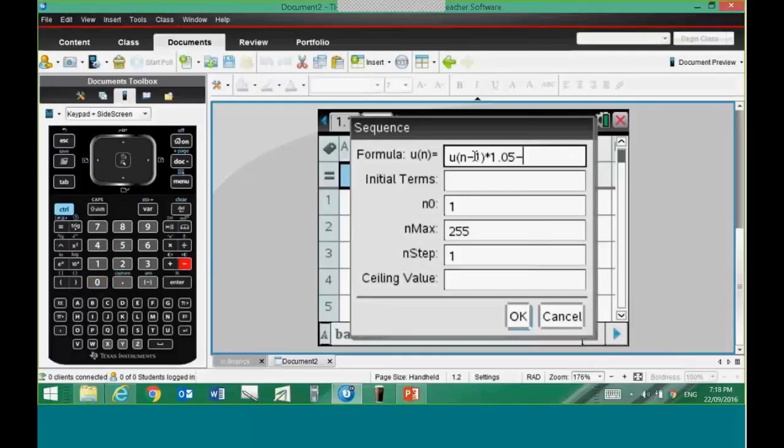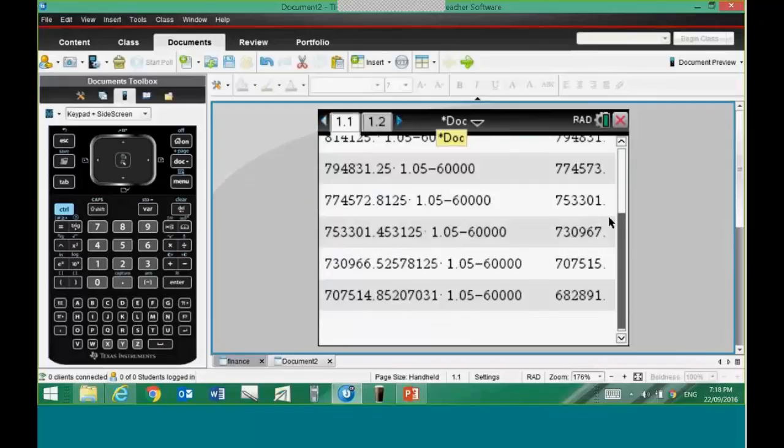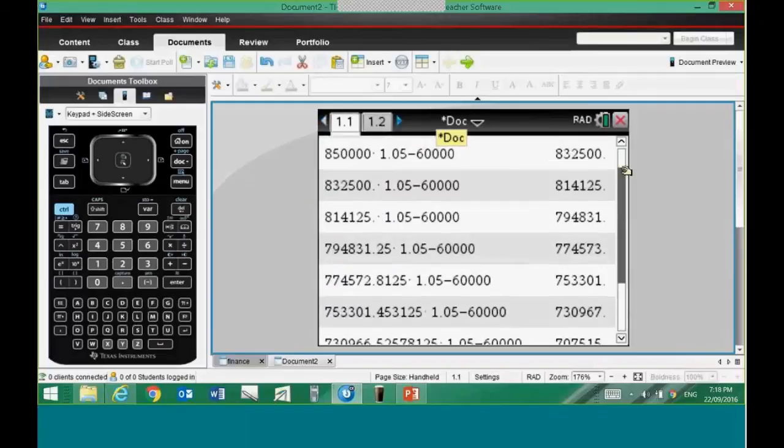Remember, I've got to subtract my 60,000. And we'll make the initial term 850,000. And let's run this up to, we'll say 40 years, okay? So let's say our friend Matt is retiring at the age of 60, we'll run him up to the age of 100 and see how his money goes. So that's the values in there. Press Enter, and here are the same values, you'll see, that I had in my sequence on the previous page.